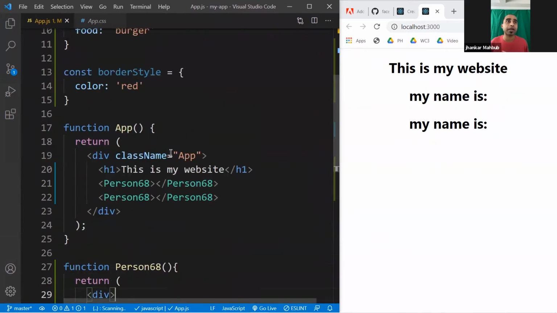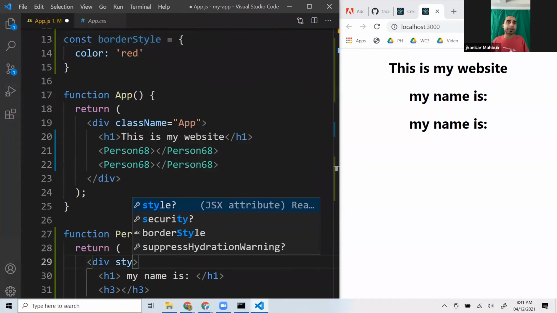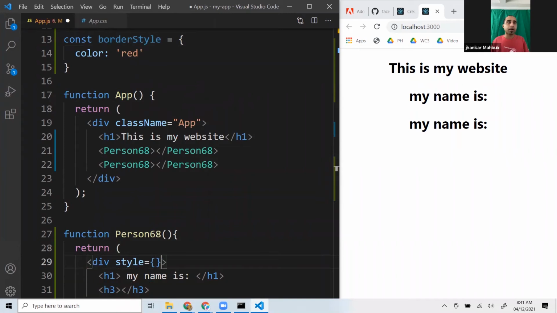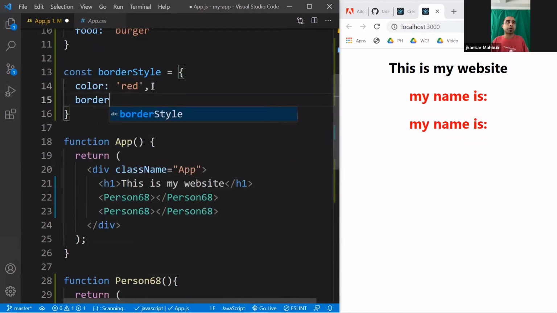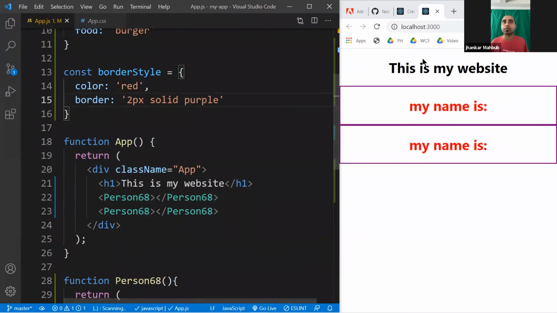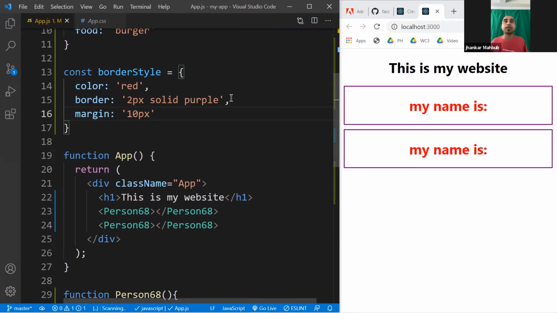You see, you change it and this actually changes multiple ways. And here you can definitely add a style, such as a border style. We will add a style tag, and that would be your border style. If you do this, the color changes, and maybe we'll add some border. You just put it as a string, say 2 pixel solid purple or anything like this. You see, it has this solid purple. If you want to add some gap between, you'll add margin. Maybe make it 10 pixel. You save this, and they have this gap.